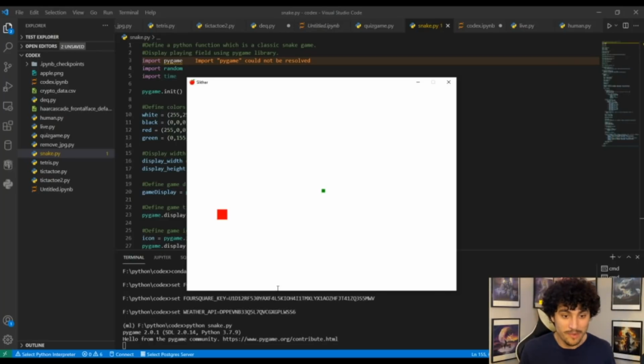Okay, we got a window in Pygame, so that's nice. And so what's going on? Okay, I just pressed the keyboard, and it seems like I'm moving this character. When I touch that, I get an extra body on my snake. 2 sentences. We did this in 2 sentences. Do you know what this means? I don't even know what this means. But very cool technology, right? We built this in 2 sentences. I think it's absolutely beautiful.